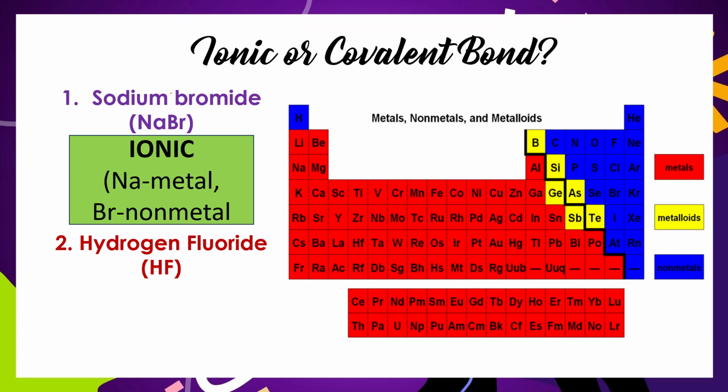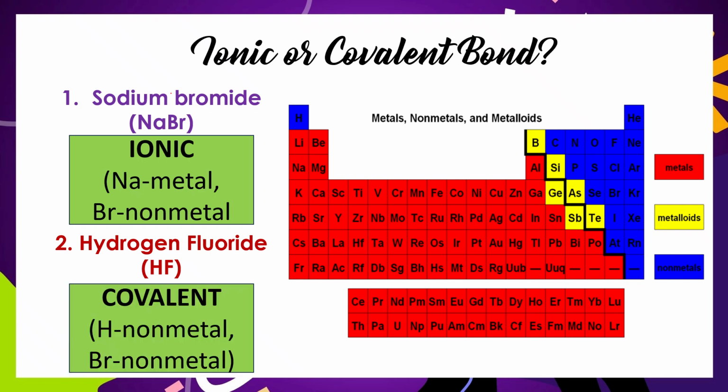Number 2, hydrogen fluoride consists of hydrogen and fluorine, which are both nonmetals. Therefore, this is an example of covalent bond.